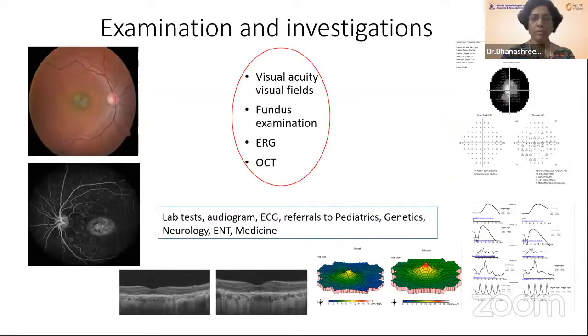Examination of these patients is very important. Visual acuity as well as visual field charting is a must. A detailed fundus examination, and sometimes ancillary tests such as fundus fluorescein angiography or autofluorescence, will help. ERG is of course pivotal in characterizing night blindness patients. It helps to diagnose and also follow up the patients. Sometimes a multifocal ERG can be employed in cases of central problems. OCT is also helpful. Apart from that, you can have laboratory tests, audiograms, ECGs, and referral to various departments such as pediatrics, genetics, neurology, ENT, medicine, etc.